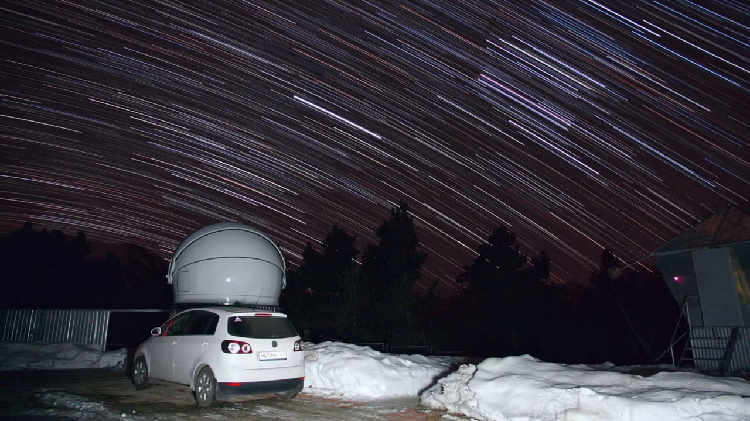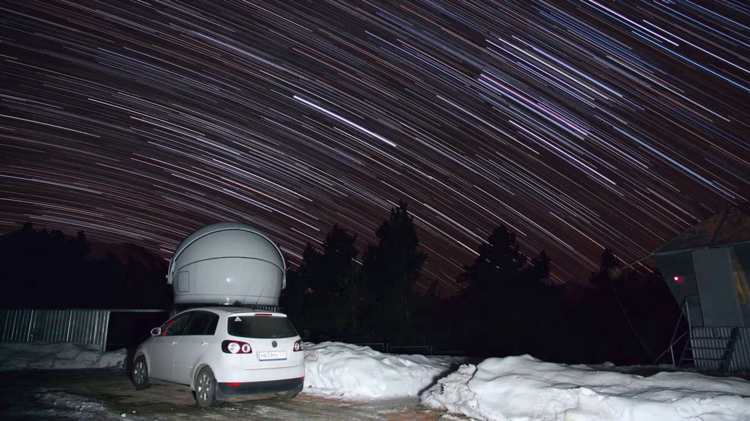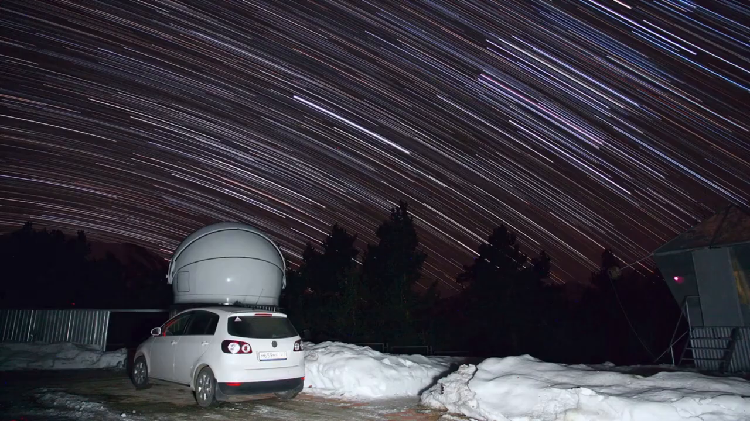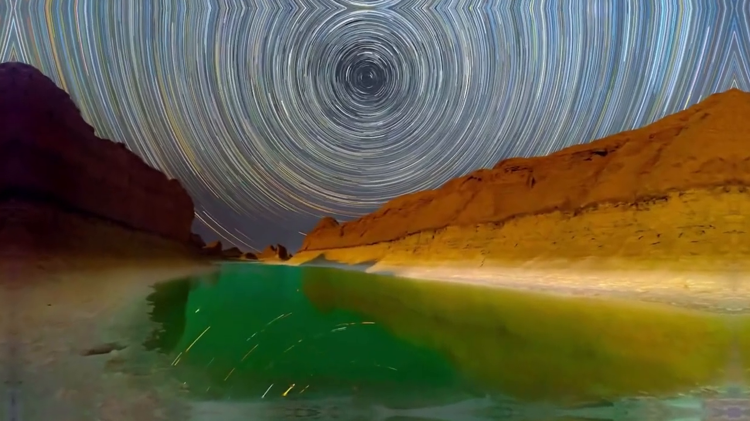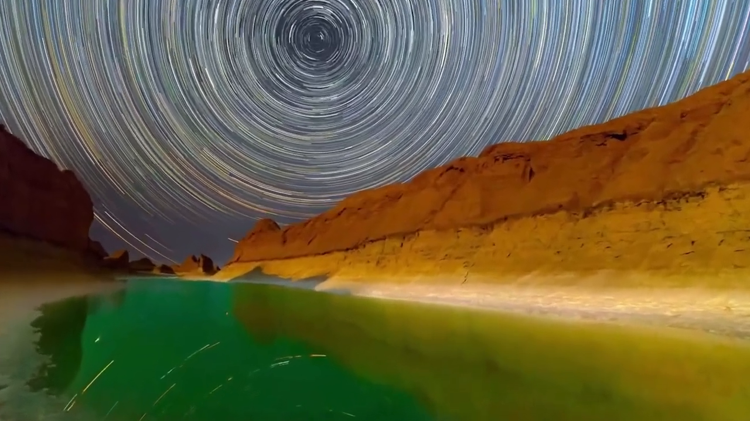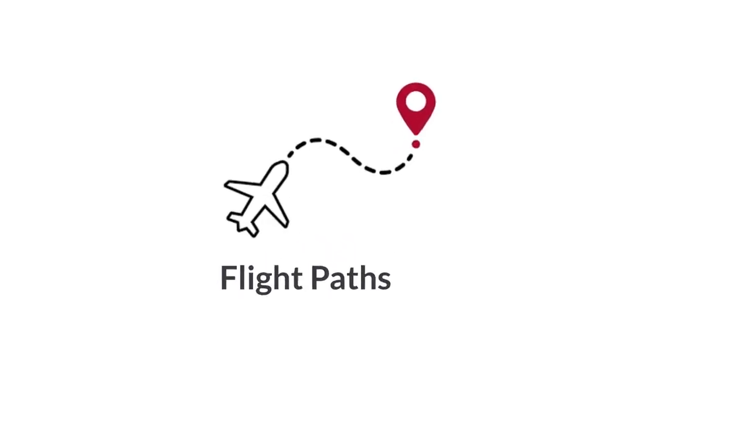The circular motion of star trails is consistent with the spherical shape of the Earth and its rotation. Additionally, the apparent curvature of star trails can vary depending on the observer's latitude and the location of the celestial equator. Proof 8. Flight paths.